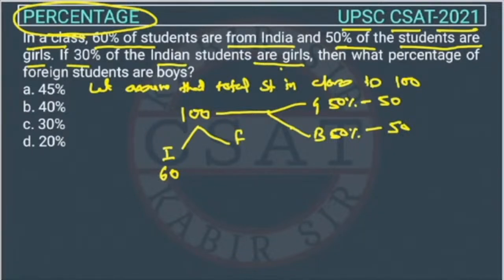Now what is given? 30% of the Indian students are girls. So Indian students are how many? 60. Out of this, there are girls and boys. So girls are 30% of the Indian students.